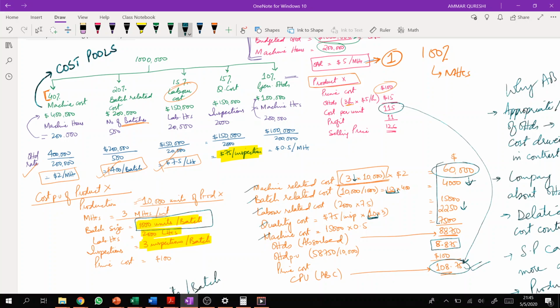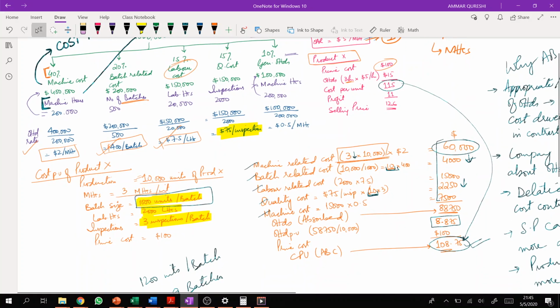And these machine hours, this is something which is written in purple. This is basically called cost driver. Cost driver is something which is going to accelerate your cost, which is going to drive your cost. So it will include overheads by using the cost drivers, right?